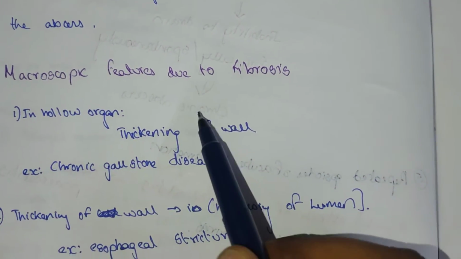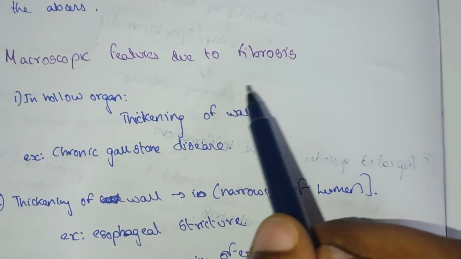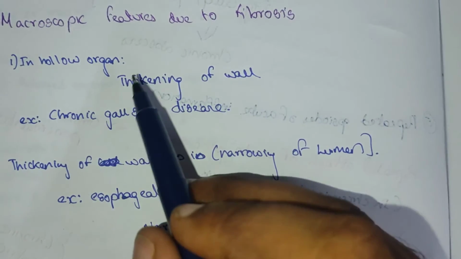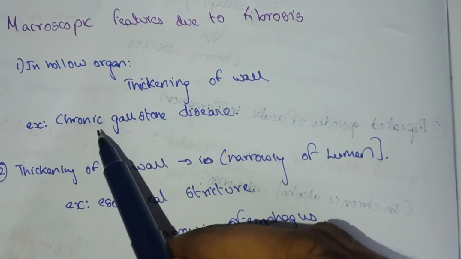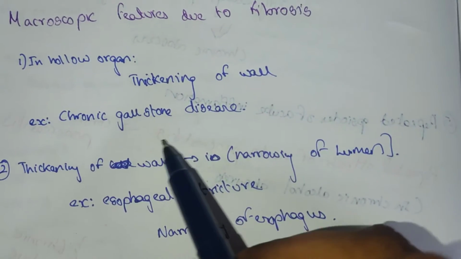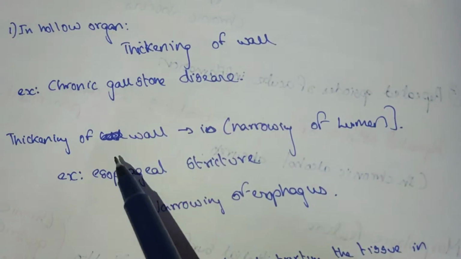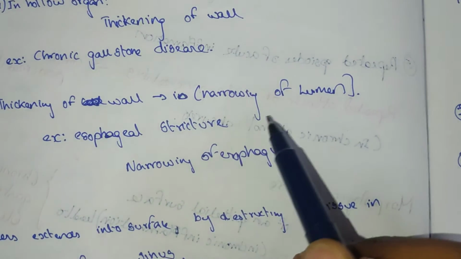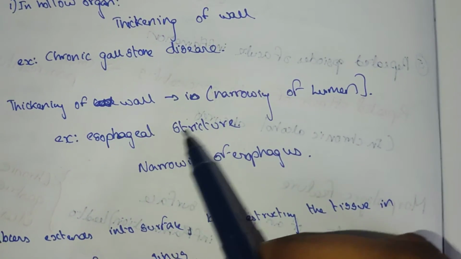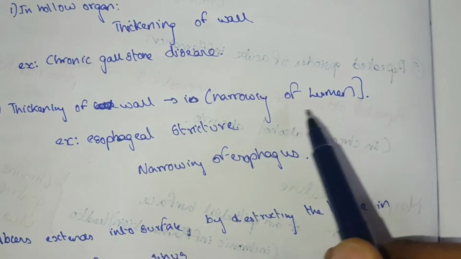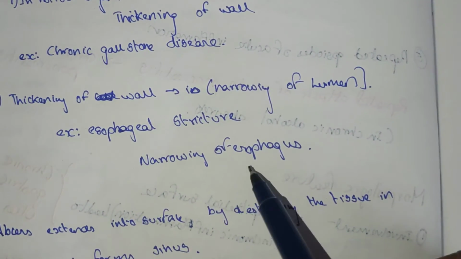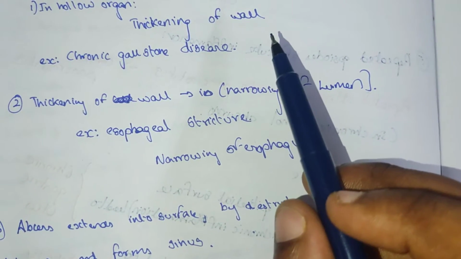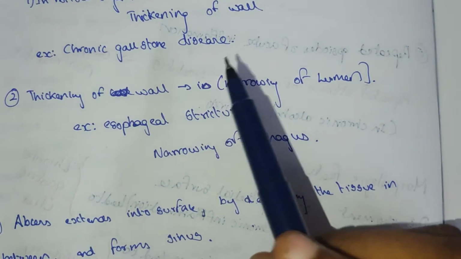In macroscopic features, due to fibrosis, the hollow organ wall thickens. In a hollow organ there is a thickening of the wall. Example: chronic gallstone disease, thickening of the wall. Narrowing of the lumen: in the esophageal sphincter, there is a narrowing of the lumen, a narrowing of the esophagus. It can be seen as a result of fibrosis.